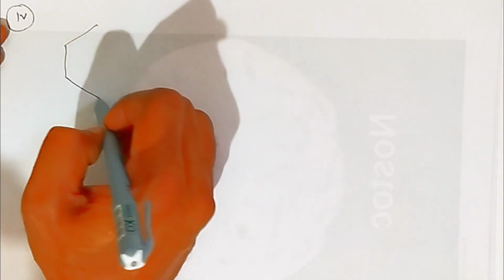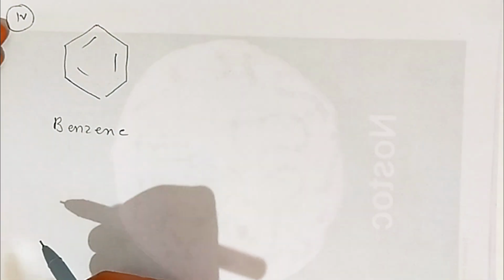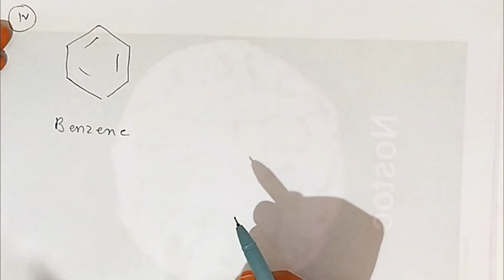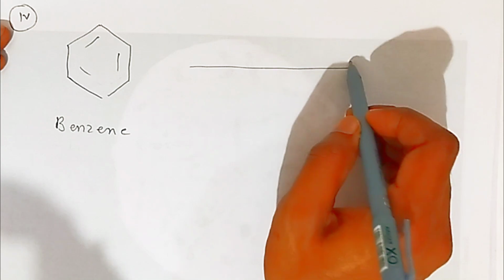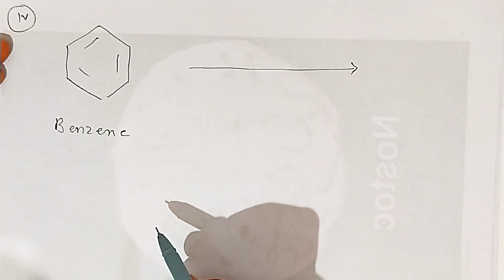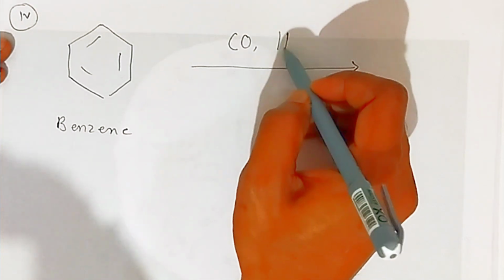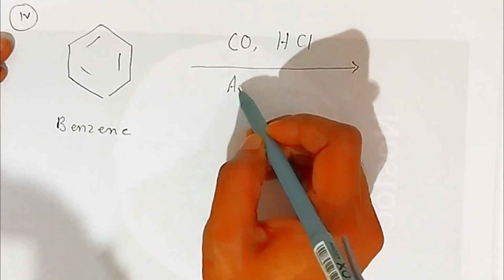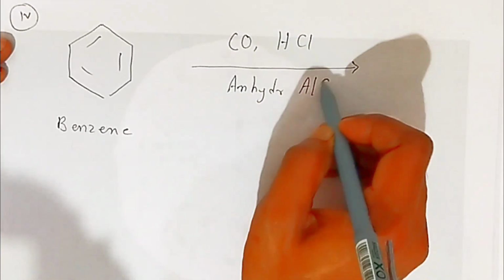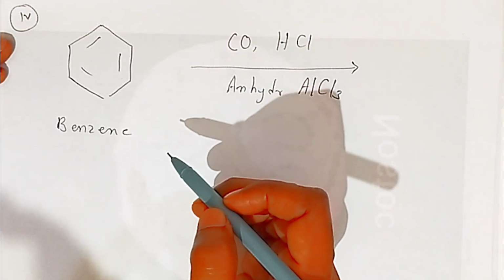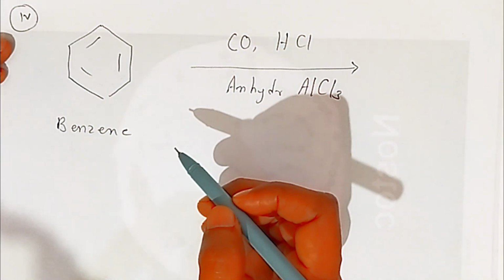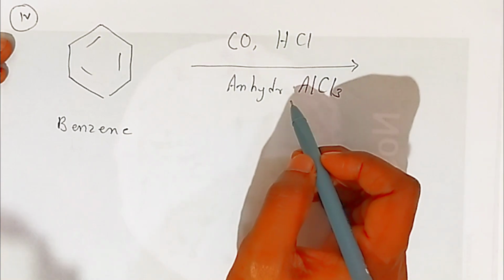One more example that we are going to see here, students. Aromatic hydrocarbons, here instead of that I am taking only the benzene. Now students, how are we going to convert this aromatic compound into aldehyde? If you are using carbon monoxide gas, HCl, and anhydrous aluminum trichloride, there is a formation of aldehyde group.